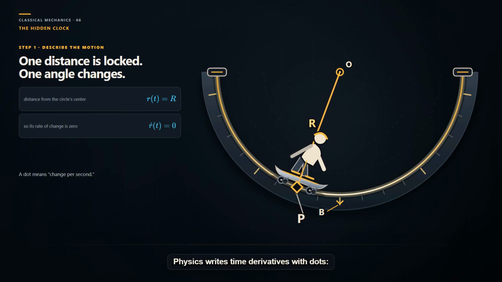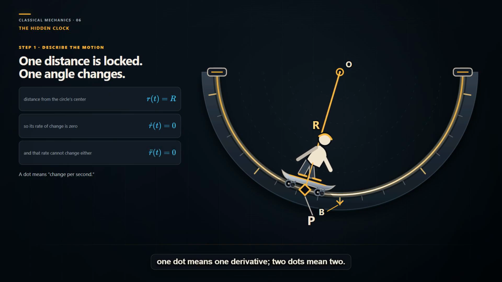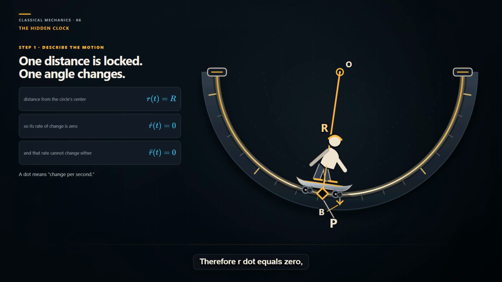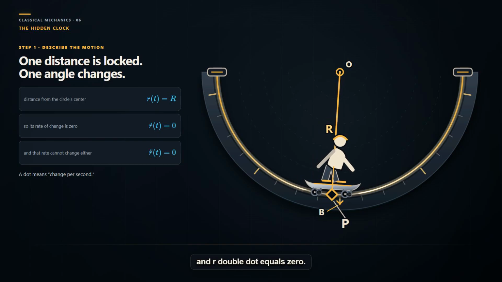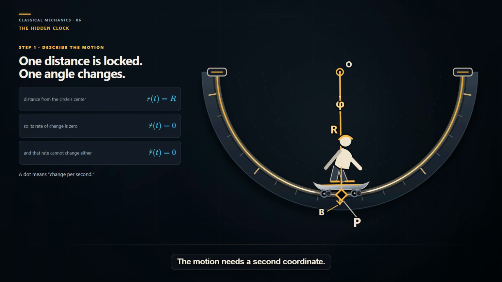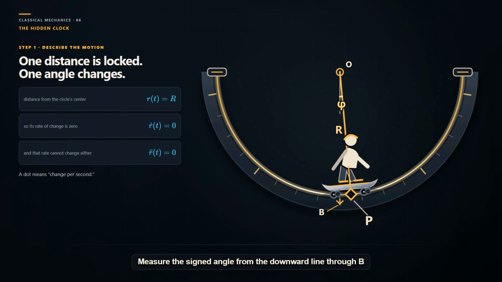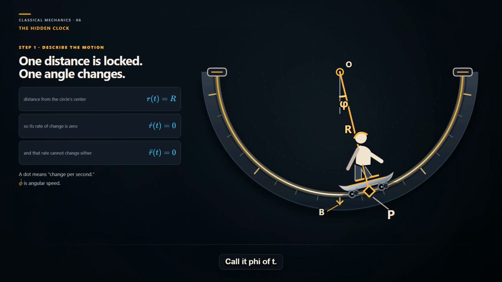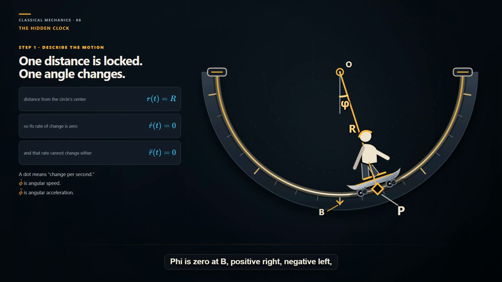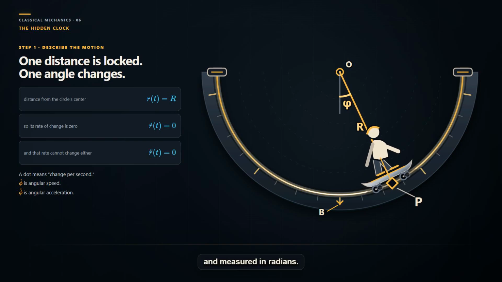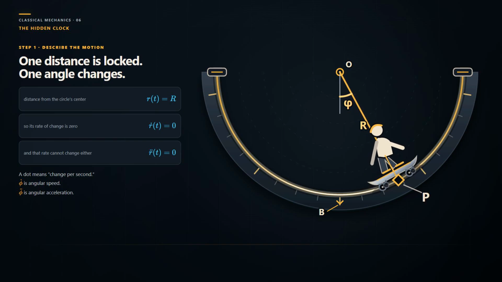Physics writes time derivatives with dots. One dot means one derivative, two dots mean two. Therefore r dot equals 0 and r double dot equals 0. The motion needs a second coordinate. Measure the signed angle from the downward line through B to the radius arm. Call it phi of t. Phi is 0 at B, positive right, negative left, and measured in radians.